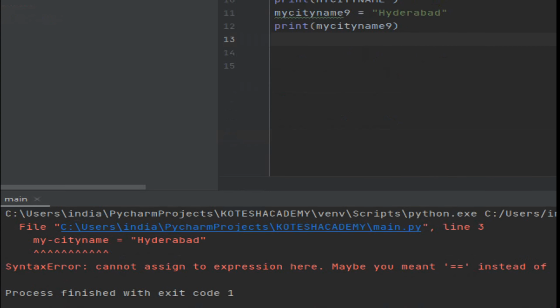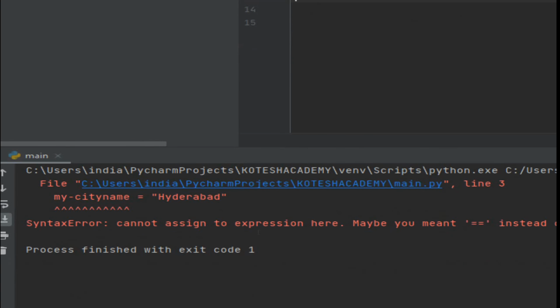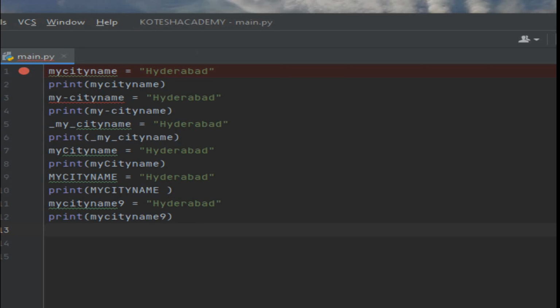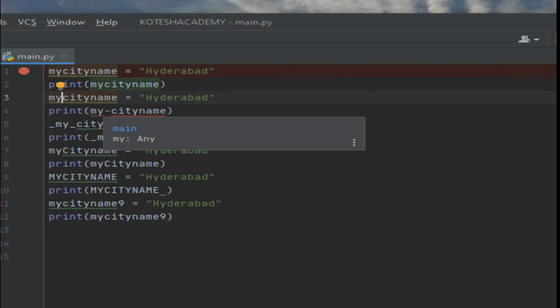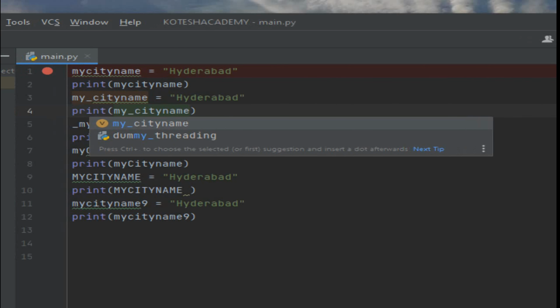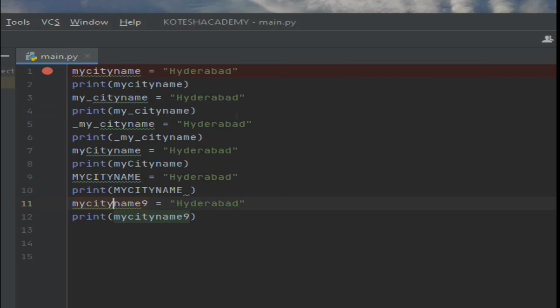Run main, then you will get an error. Whenever you have this type of dash symbol, you will get the error: cannot assign to expression here. Maybe you meant double equal, or like that instead. So this is one more error, that's why you can remove that and write an underscore value, and there also write the underscore value. And one more illegal case: a variable should be made of letters, numbers or underscore, but should not have any space. For example, if you take the last one, my